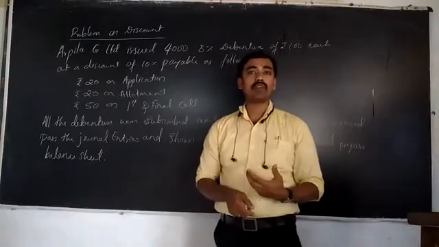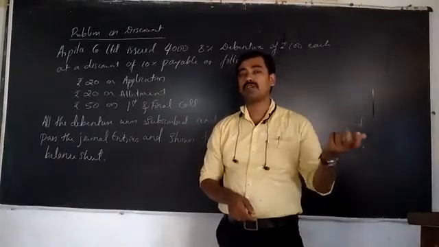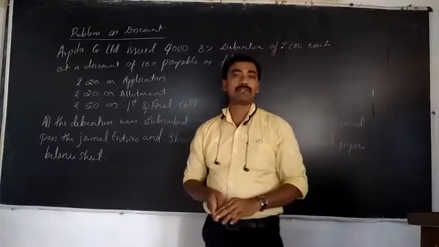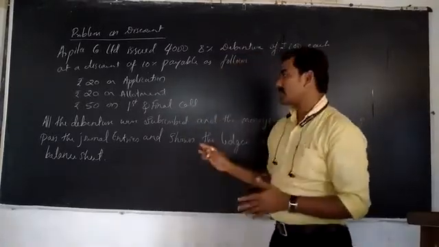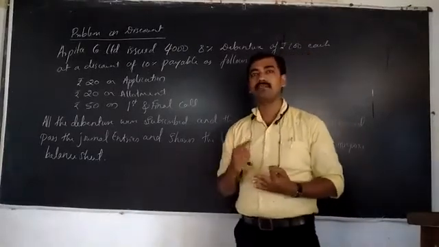The actual value of the debenture is 100 rupees. The companies are issuing that particular 100 rupees face value of the debenture to the public at 90 rupees only. Understood? So this is the problem. In this problem we have to prepare the journal entries, ledger entries and the balance sheet.